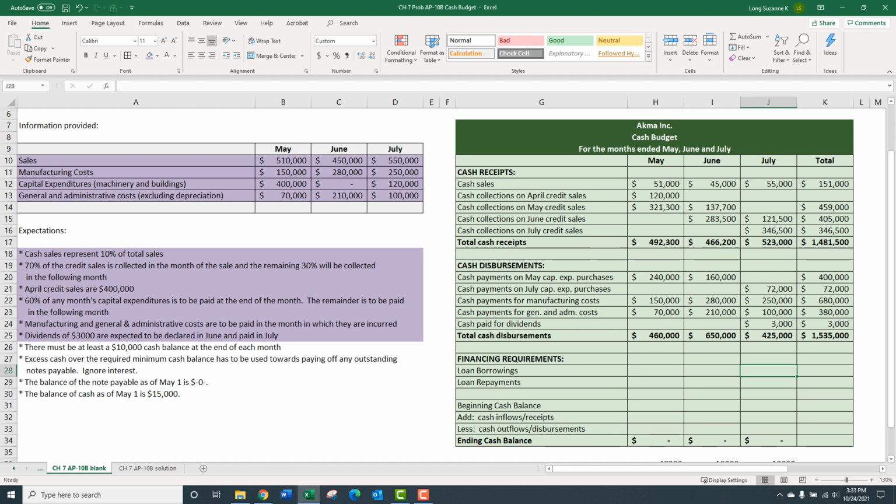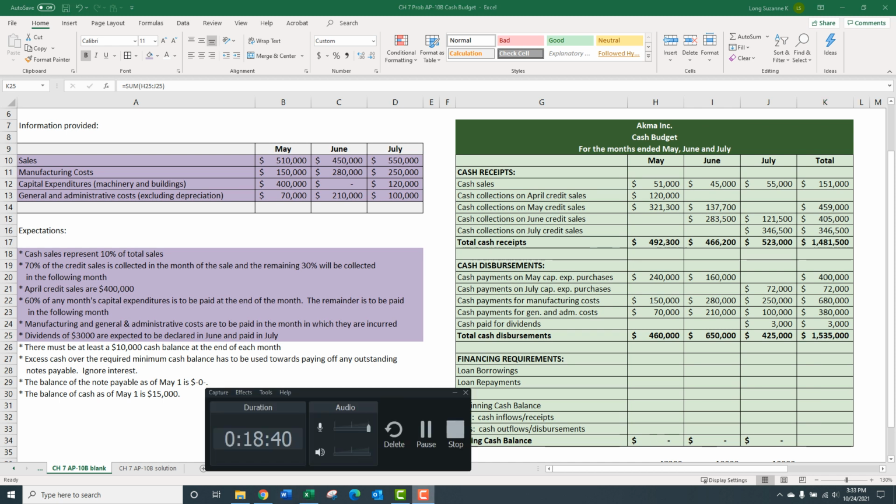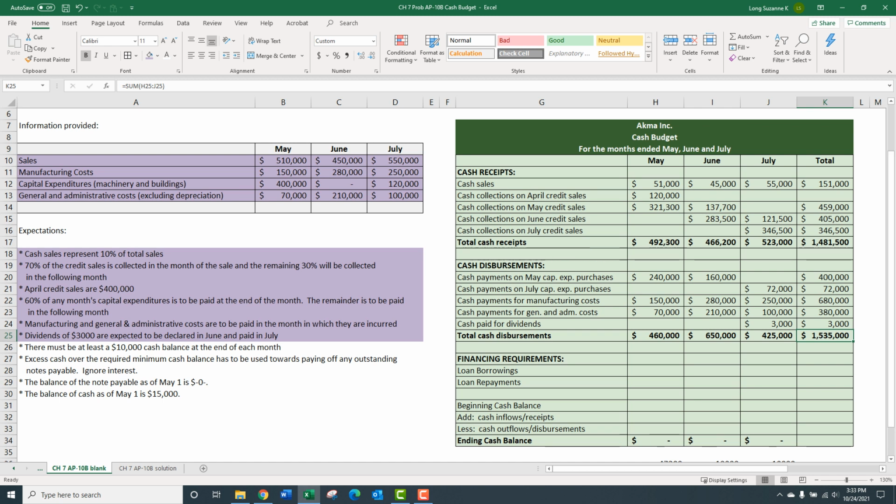So just kind of scanning. So far so good. Does anything look out of whack? Nope. I don't remember this number. That doesn't seem right. 1481. Yeah, let me check something real quick. Nope, that's right. Sometimes I get numbers stuck in my head, and sometimes those are the right ones, and sometimes they're from something else. So we're good. Cash receipts section is all done. Cash disbursement section is all done.